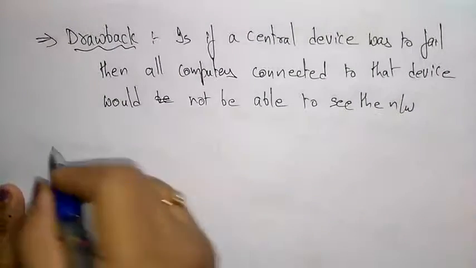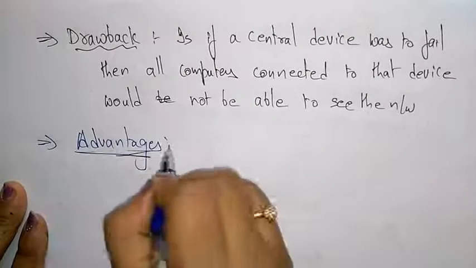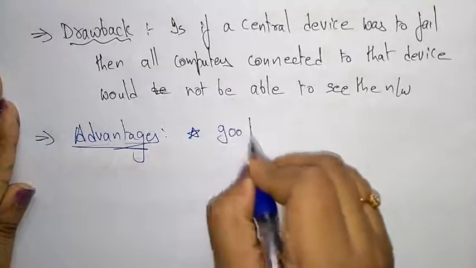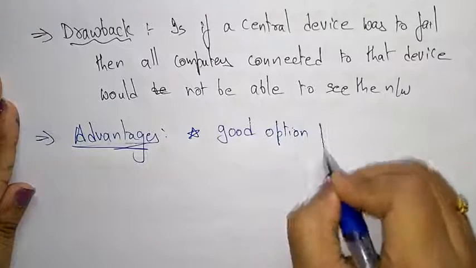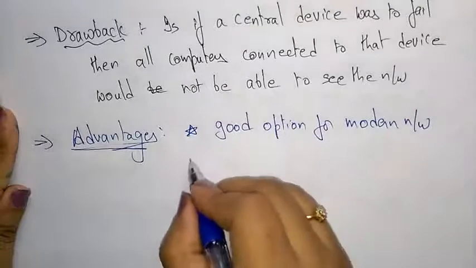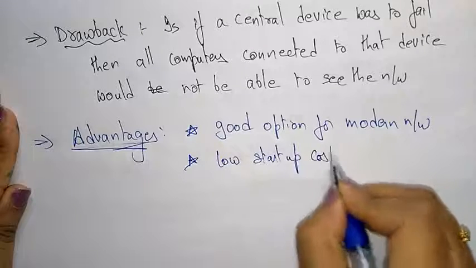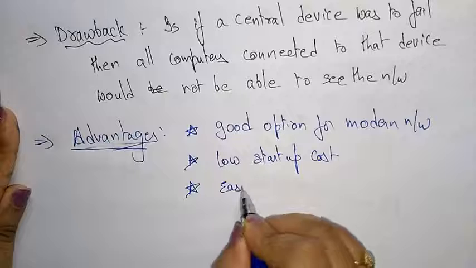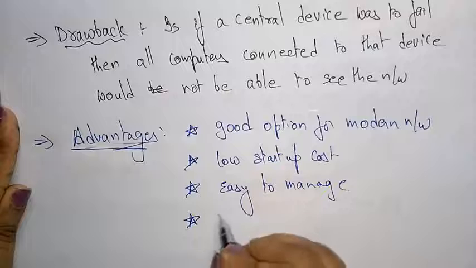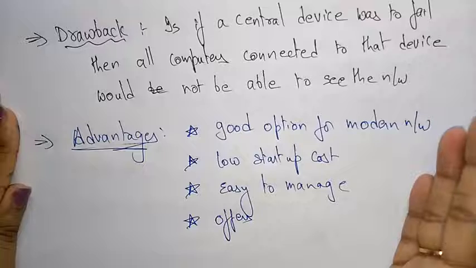Let me write the advantages. The advantages of using the star topology are: it is a good option for modern networks, it has low startup cost, it is easy to manage, and it also offers opportunities for expansion. As I said, you can add one more star topology if you need it.